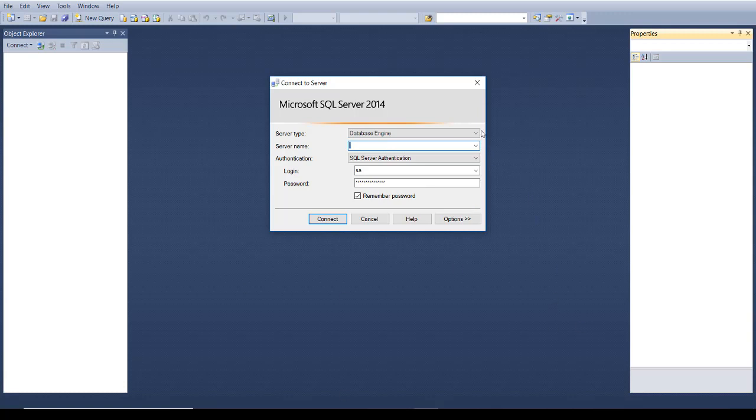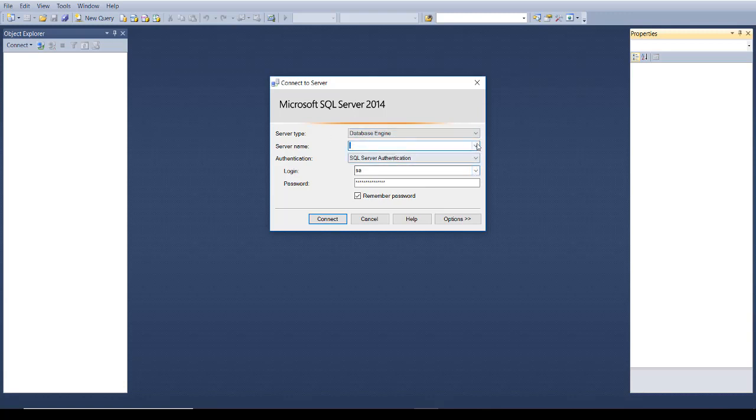See, here is the database engine that we need to connect to. We also have other services, analysis services, reporting services, integration services, but here we are working on databases, so we are interested in the database engine, right?